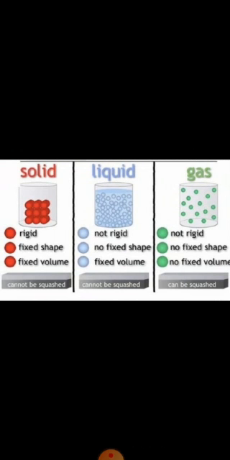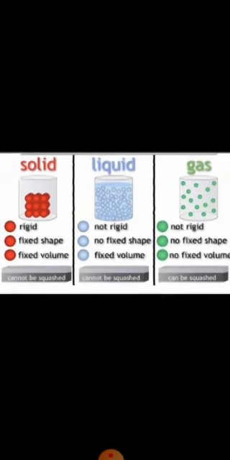All the solids are rigid, liquids are not rigid, and gases are also not rigid. Why are solids rigid? Because the particles in the solid are closely packed. They do not have the proper space. You can see on your books, page number 60, that the particles in the solids are arranged in a regular pattern.